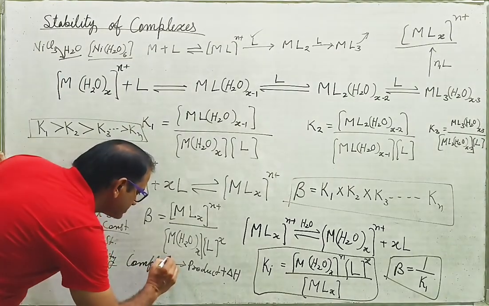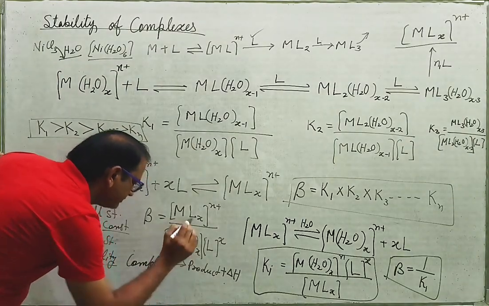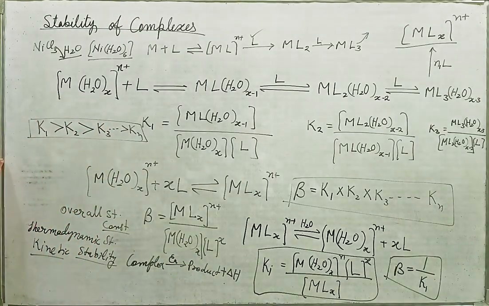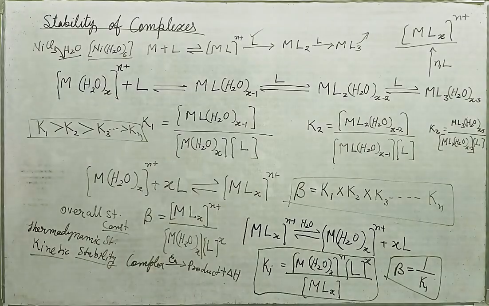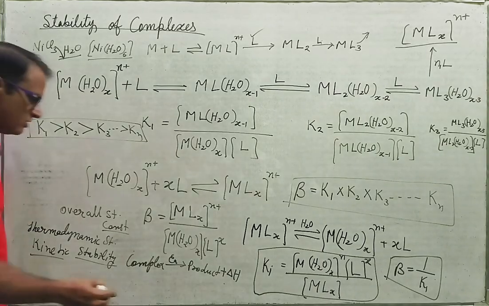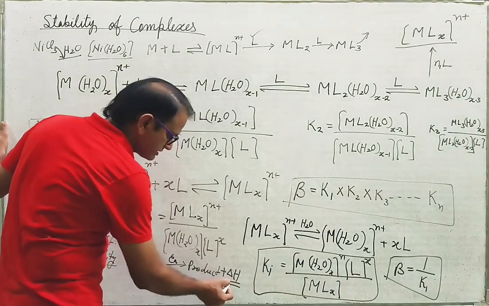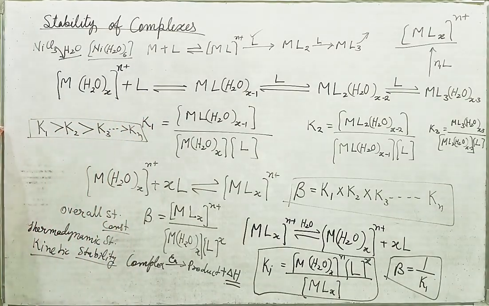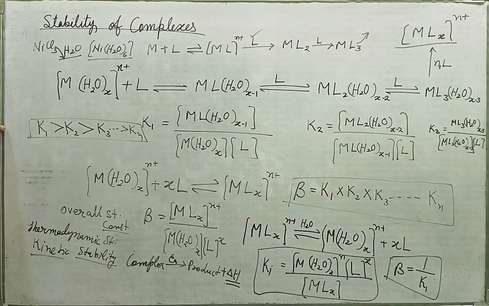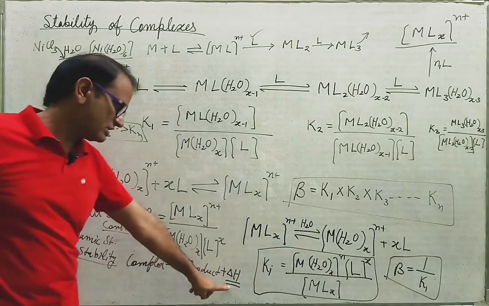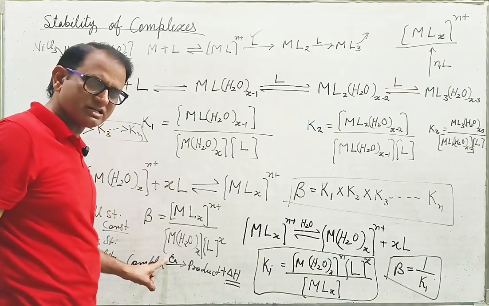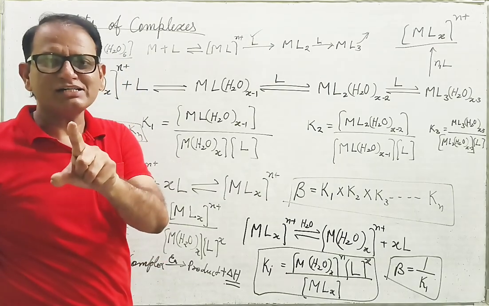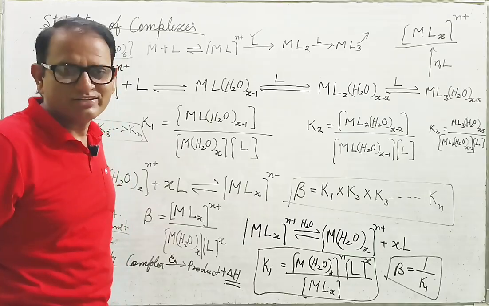And what we need for this reaction? Activation energy. Okay, because before activation energy we cannot get this reaction. So now on behalf of this heat of reaction or enthalpy of reaction, the stability is called thermodynamic stability. Okay, on the basis of this activation energy, the stability is called kinetic stability.